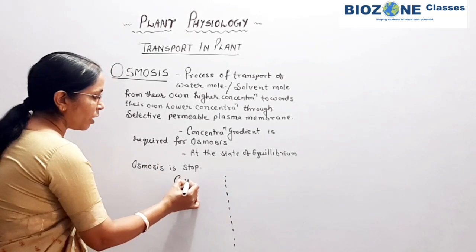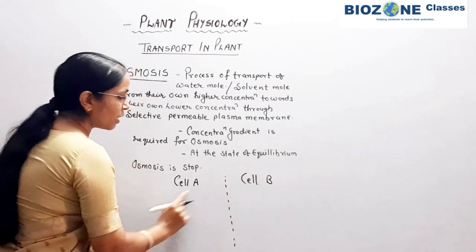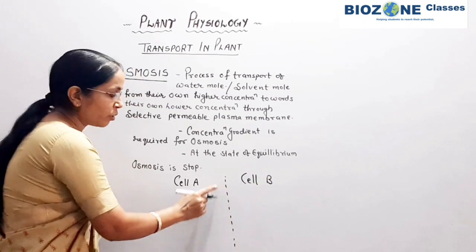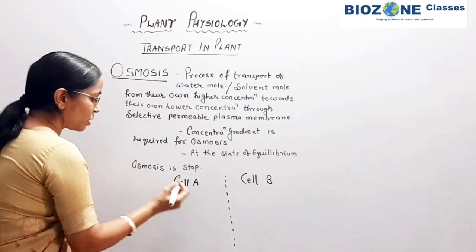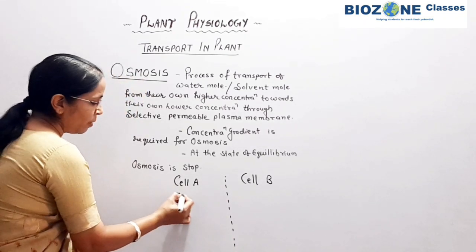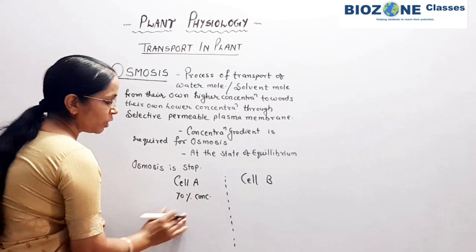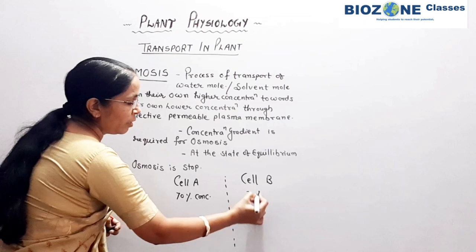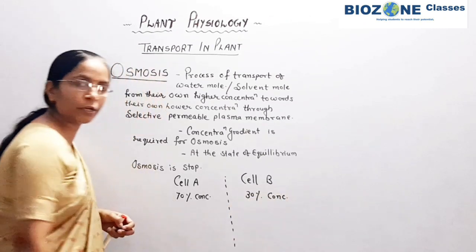Suppose this is cell A and this is cell B. Both cells are isolated with the help of the plasma membrane. Cell A shows a 70% concentration in the cytoplasm, and cell B has a 30% concentration of the cytoplasm.